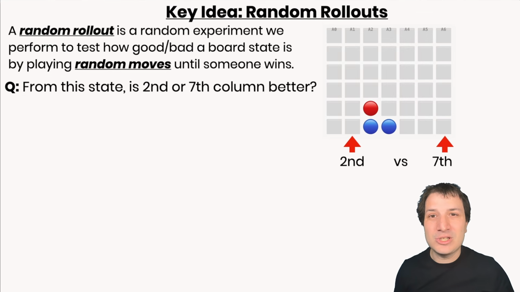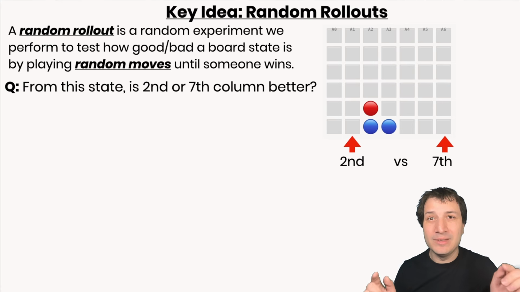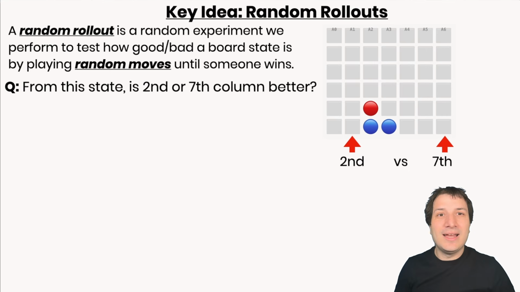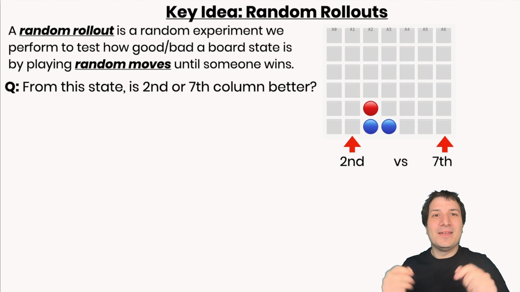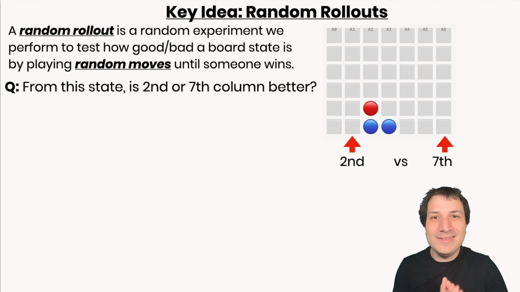In this board position, what would be better? Playing in the second column or playing in the 7th column? And again, the classical way of thinking is to say, oh, if I play in the second, then where will blue play? And so on and so on. We're the red player here, by the way. And you might actually use some strategy to conclude that if you play in the 7th column, you will immediately lose the game. So we know for sure that the second column is the right answer, but let's see how the random rollouts way of thinking would reveal that answer. So here's what we do.